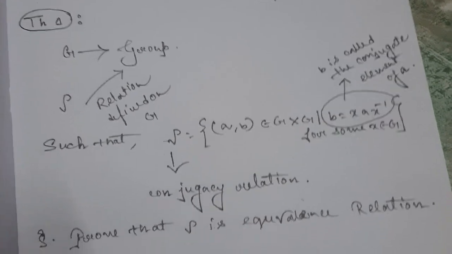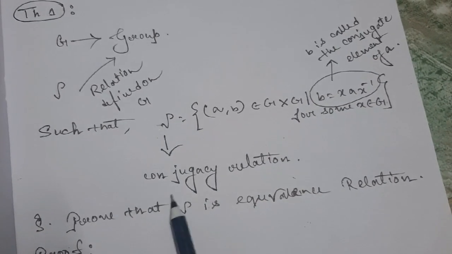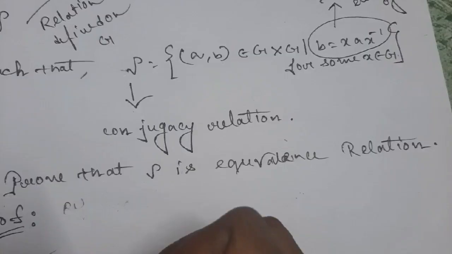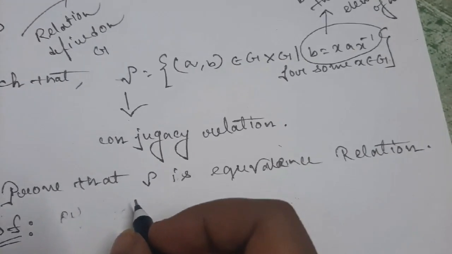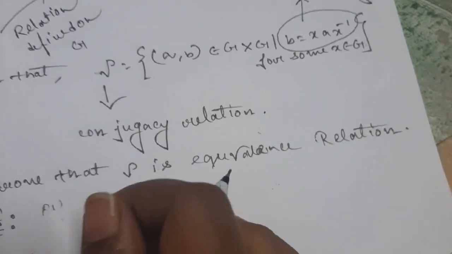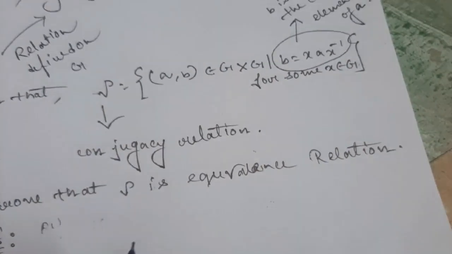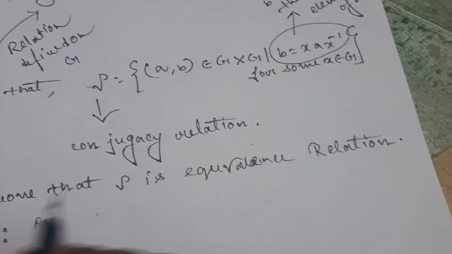Okay, now to prove that any relation is an equivalence, we need to prove that this rho is reflexive, symmetric and transitive. These three cases we need to prove. So first thing, reflexiveness.